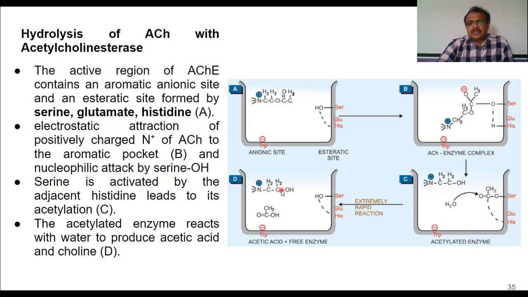So choline is liberated, acetate is formed, and this choline and acetate are used for synthesis of new acetylcholine. And the drugs which we are about to discuss are anticholinesterases.